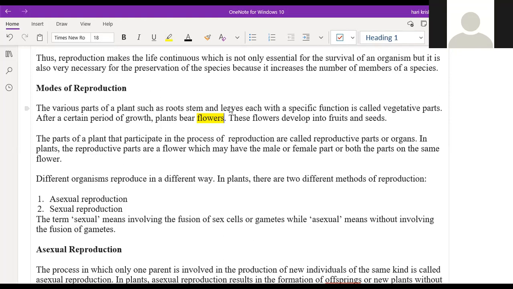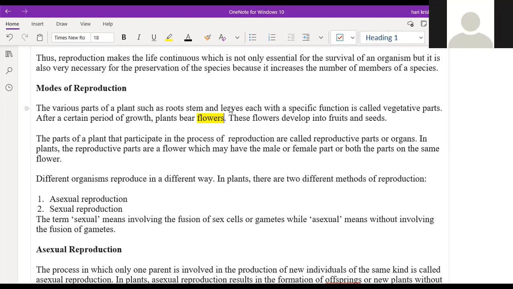If you take plants, they have various parts. Roots, stem and leaves, all these are called vegetative parts. After these parts grow, the plant bears flowers and produces fruits and seeds. All of these parts are not involved in the reproduction process.